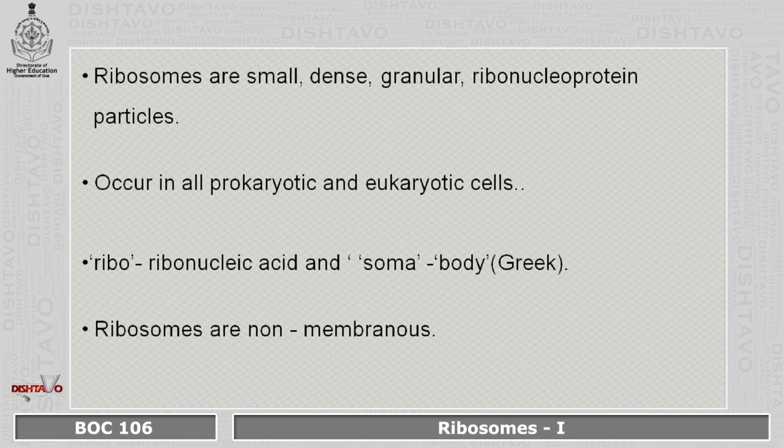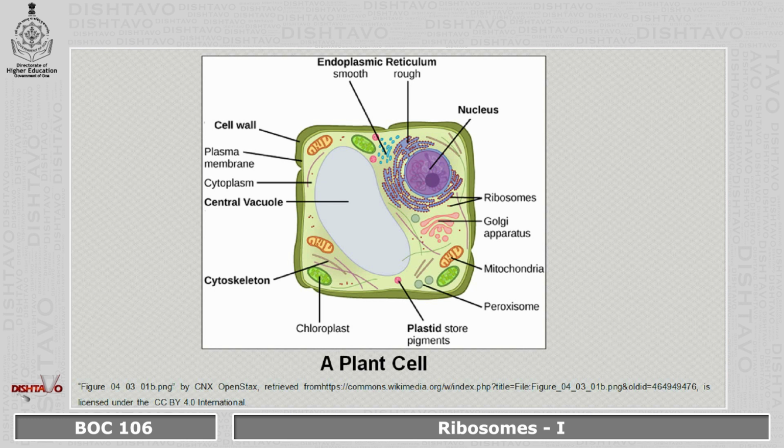Ribosomes are non-membranous. This diagram shows a plant cell. In this we can see ribosomes. Some ribosomes are free in the cytoplasm, whereas some are attached to the endoplasmic reticulum.